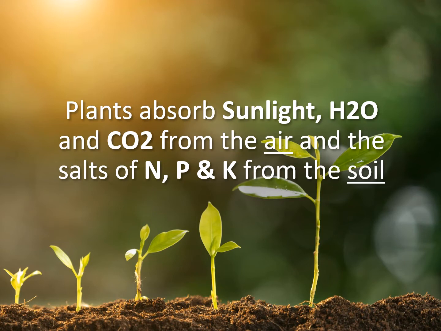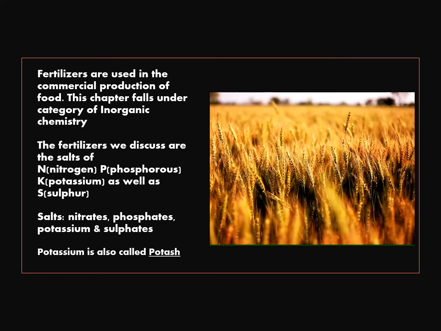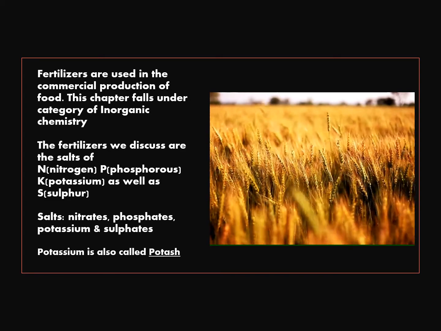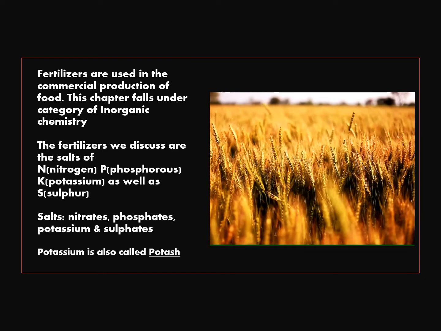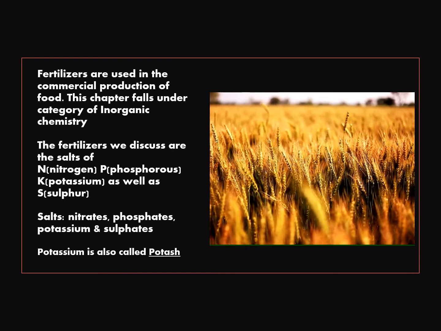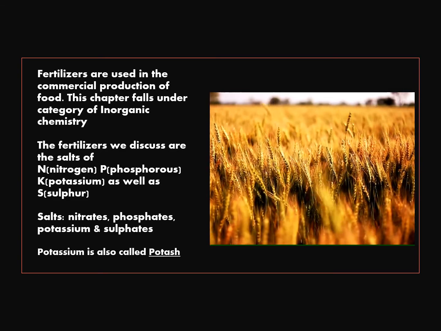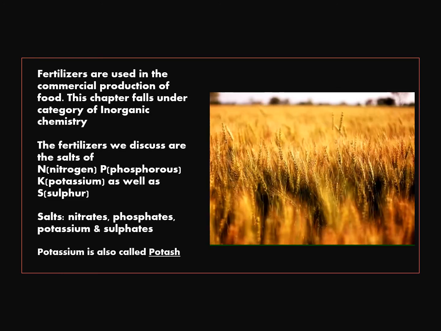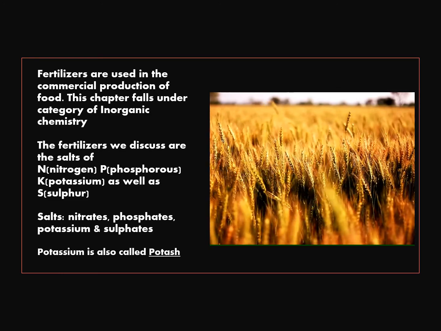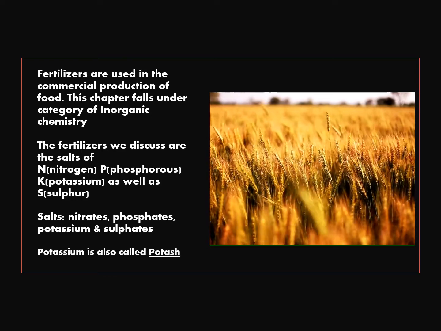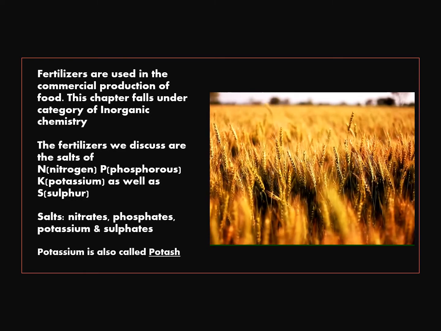Plants absorb sunlight, water, and carbon dioxide from the air, and the salts of nitrogen, phosphorus, and potassium from the soil. Fertilizers are used in the commercial production of food. This chapter falls under the category of inorganic chemistry. The fertilizers we discuss are the salts of nitrogen, phosphorus, potassium, as well as sulfur. Salts will then be called nitrates, phosphates, potassium salts, and sulfates. Potassium is also called potash.